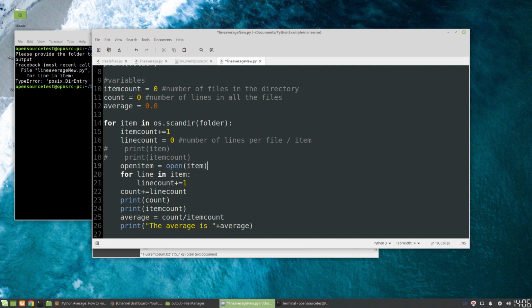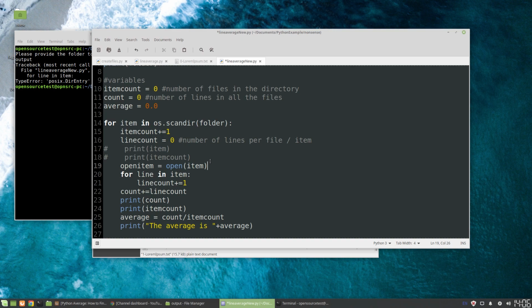Now, for best practices, what we should also do is account for the case where you run into an item and for whatever reason the file type is not available or it can't be opened in Python. It's very easy to run into errors that way. Running it like this is good in the sense that we can see the error immediately.